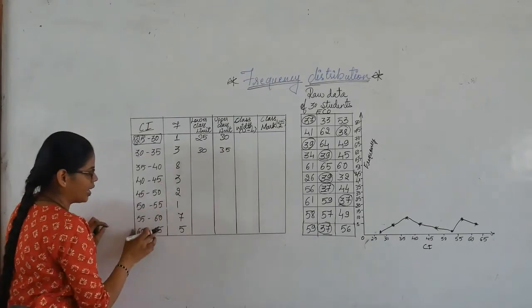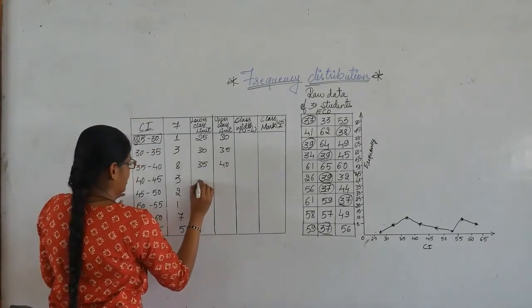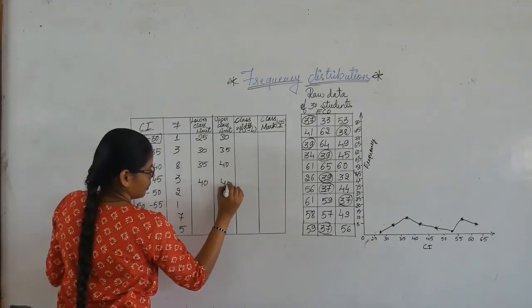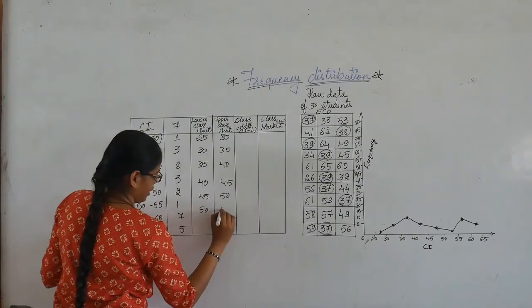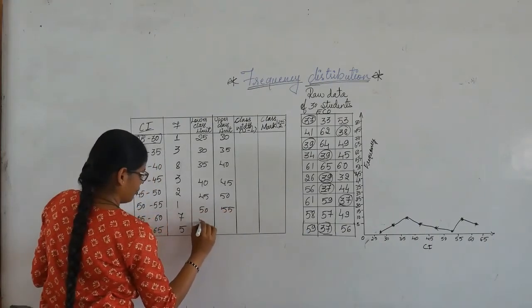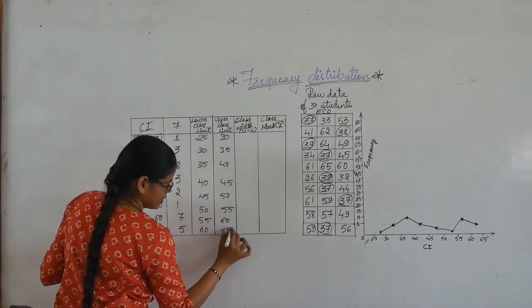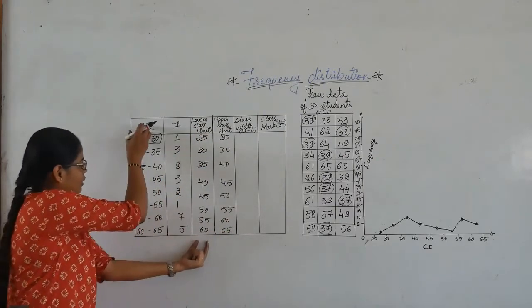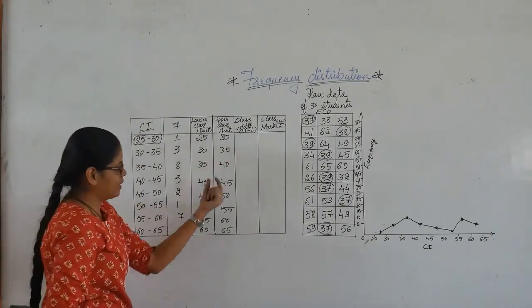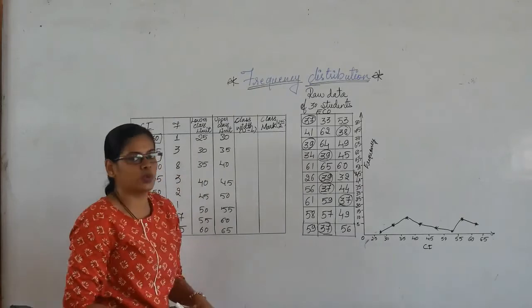So we have to mark this for all the class intervals: 45 to 50, 50 and 55, 55 and 60, 60 and 65. These are the lower class limits of these class intervals and these are the upper class limits.